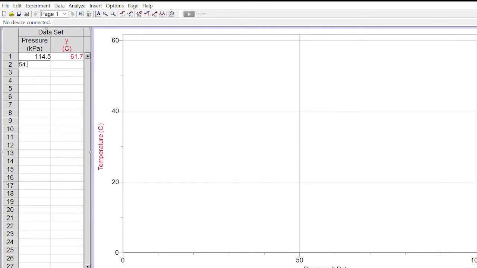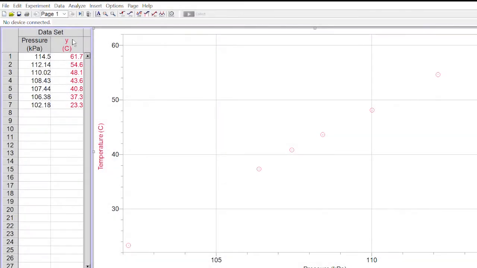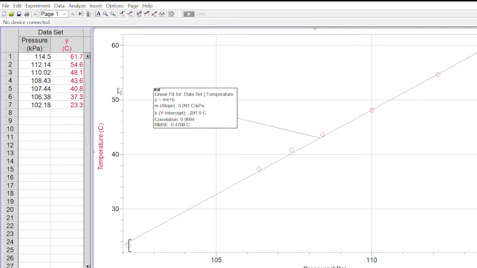Now, just simply insert the data points into the table. I'm going to be using my data points from my experiment. After plotting all the data points, go to the Analyze tab on the top navigation bar and then click Linear Fit.